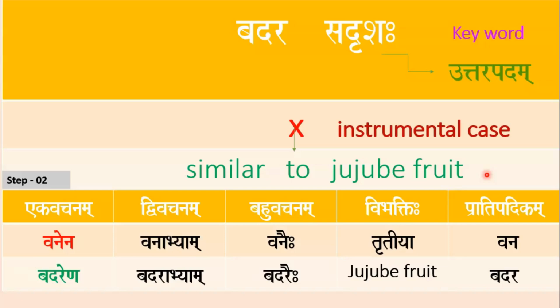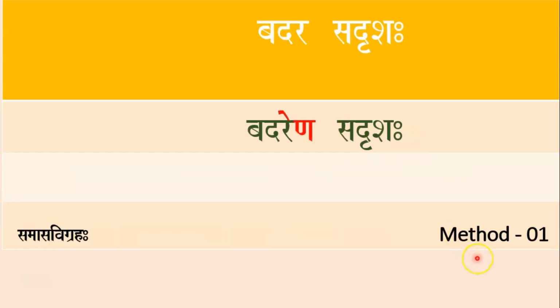Here, the word to doesn't match with the meaning of instrumental case. That's why we have to stick with the first method. Let's move on to our fourth and last word.